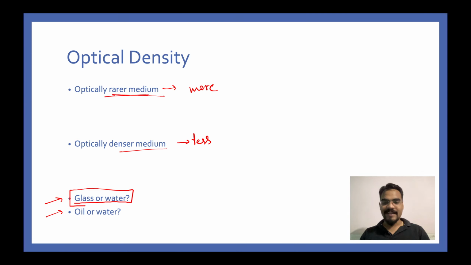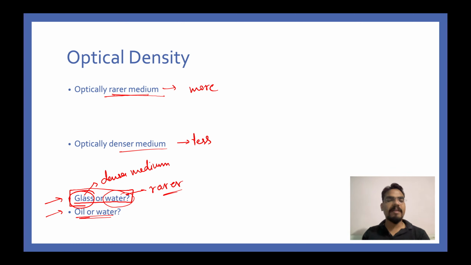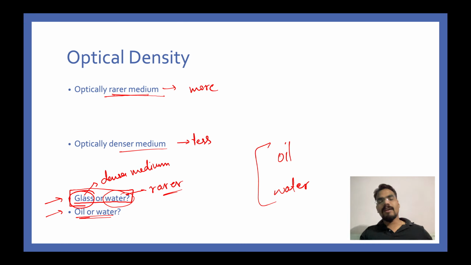Glass, absolutely, yes, glass. So glass is an optically denser medium, and water is a rarer medium. If you compare, let's say, oil and water, which one out of these two will be a rarer medium and a denser medium?